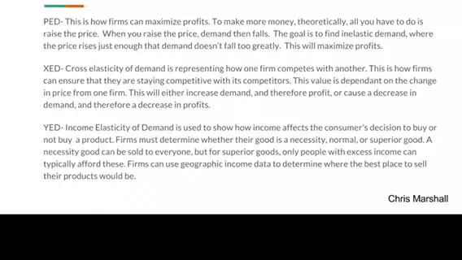Necessity good can be sold to everyone, like milk. Everybody needs it, no matter how much money you make. But for superior goods, which are more of those wants, only people with excess income can typically afford to buy these items. So firms can use geographical income data to determine where the best place to sell their products would be, whether they be necessities or even superior goods.